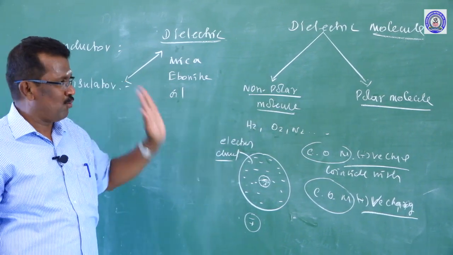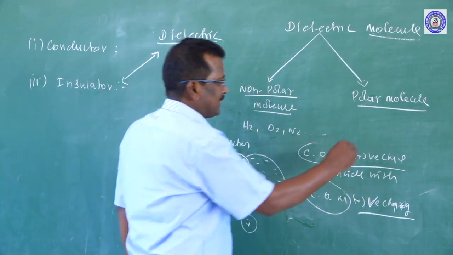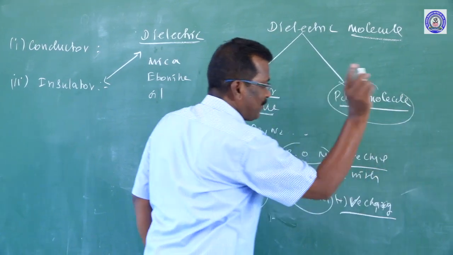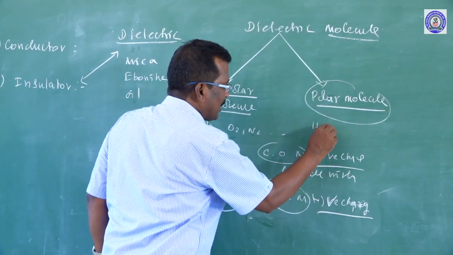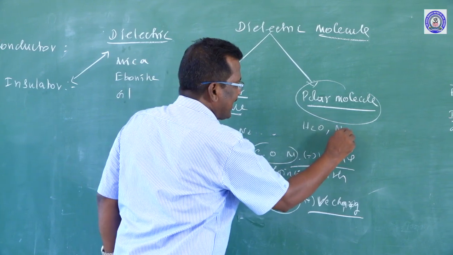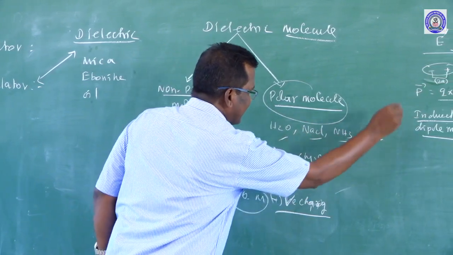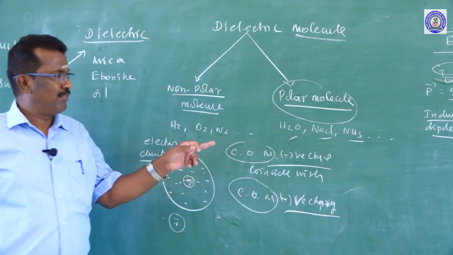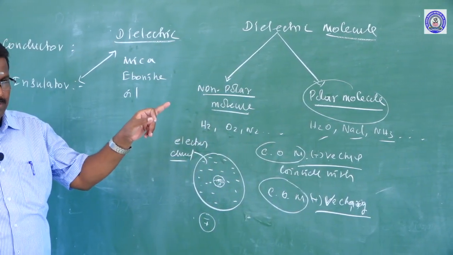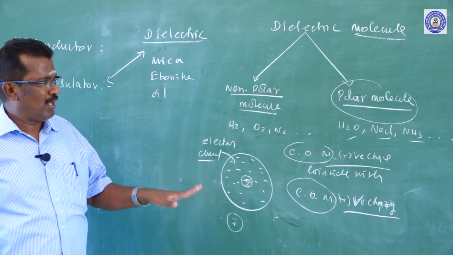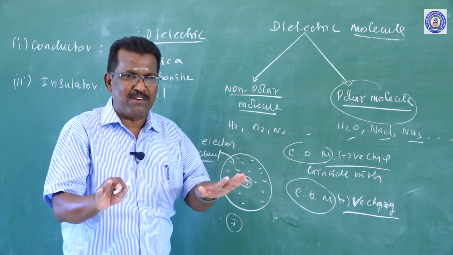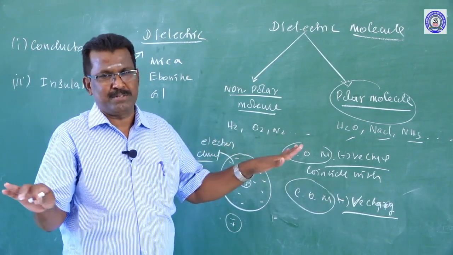So this is non-polar. The next one is the polar molecule. Examples of polar molecules: water molecule H2O, NaCl, NH3 and so on. What is a polar molecule? In a polar molecule, positive charge and negative charge always exist by default.